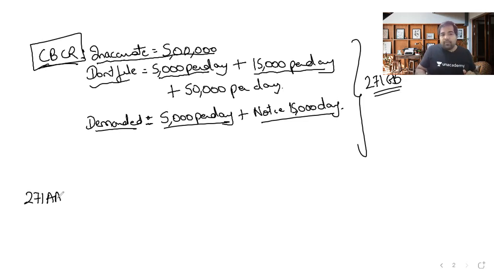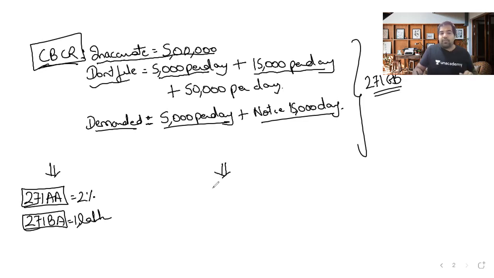271 AA was TP study report, 2% of the value. 271 BA was easy accountants report, 1 lakh was the penalty, which was the first case. That is a local file. For the master file, the penalty was 5 lakh, which is pretty simple. And for the third case, I've written it above, so I'm not repeating it. These are the penalties for the third case.